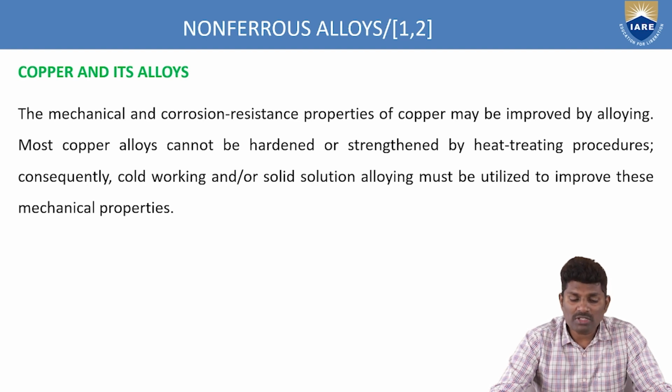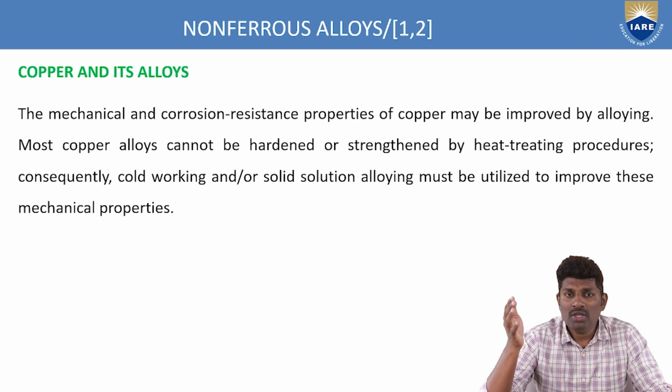Subsequently, the cold working process or the solid solution alloying must be utilized to improve these mechanical properties. It is not done with the hot working process for copper; different materials have different working processes. So here copper will have the alloying only when there is a cold working process, rather than a hot working process. That's why the cold working or the solid solution alloying must be utilized to improve these mechanical properties in the case of copper.